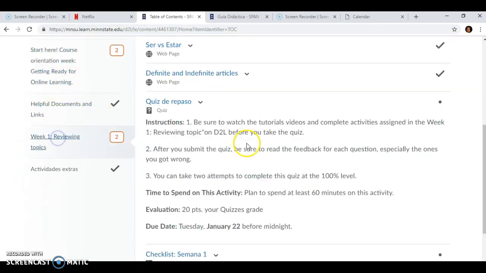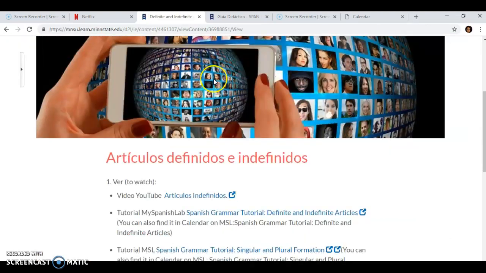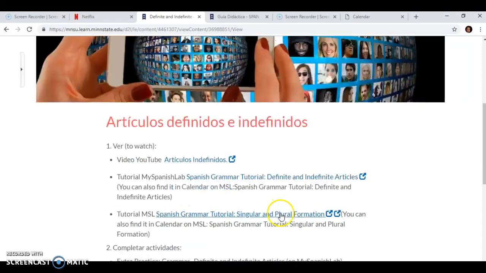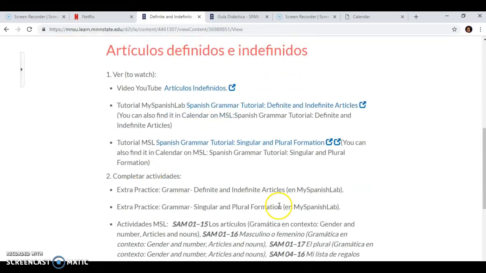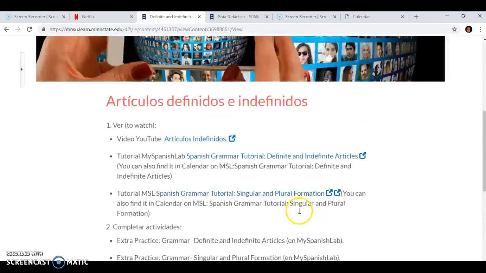So another topic that we are going to talk about will be definite and indefinite articles, artículos definidos e indefinidos. Again, you will see here a YouTube video where I explain about artículos indefinidos. You will have a tutorial in my Spanish lab as well that you have to watch, and it will explain the topic better. And you will complete some activities from my Spanish lab in order to practice this topic.